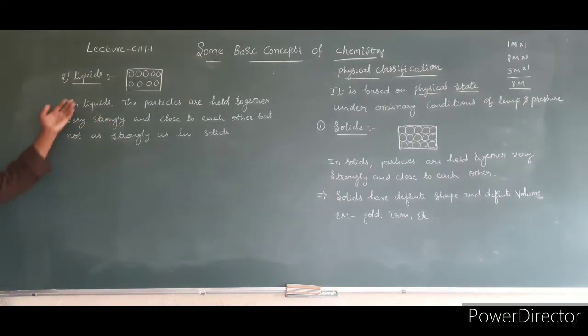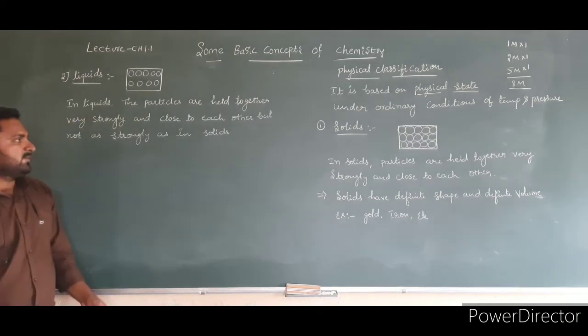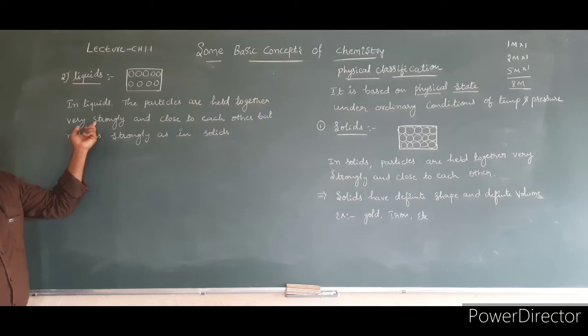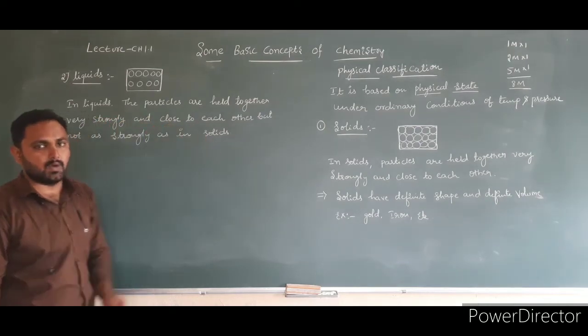That's why liquids have definite volume but not definite shape. Why? Because here they are held together very loosely as compared to solids.